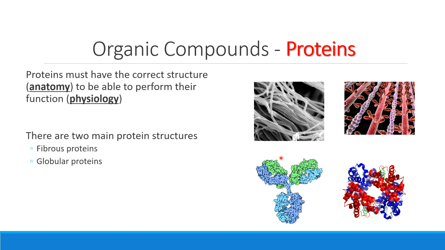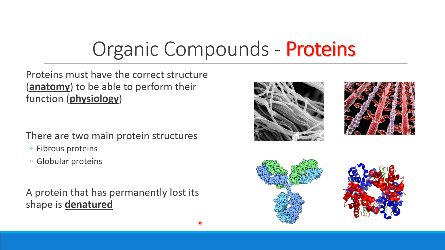So over here, we're seeing one that's called an immunoglobulin, or an antibody for the immune system. Here on the right, we're seeing the hemoglobin protein in your red blood cells. Notice that it's made out of 1, 2, 3, and 4 different polypeptide chains. So we have quaternary structure on these because they have more than 1 chain. And then we have these long, stringy, fibrous proteins that we see.